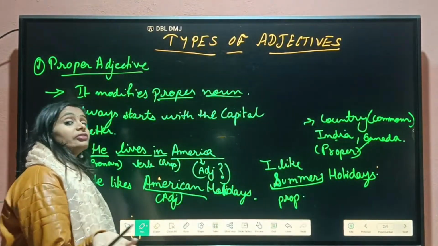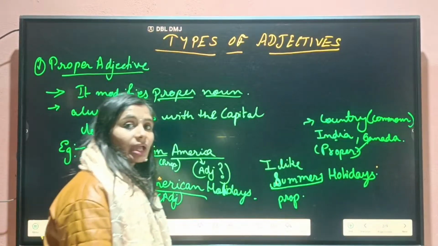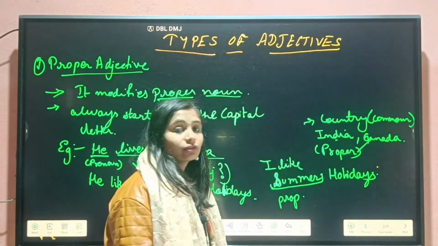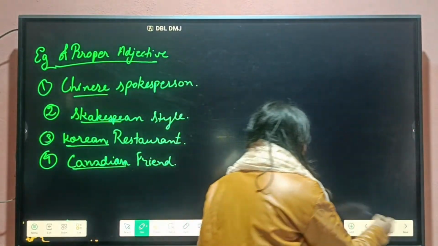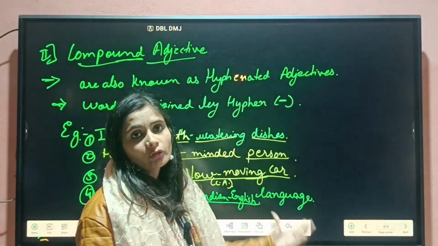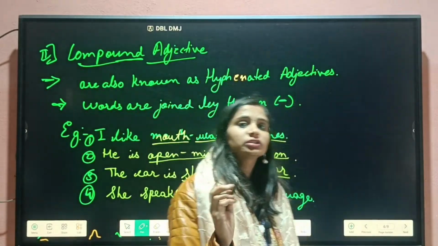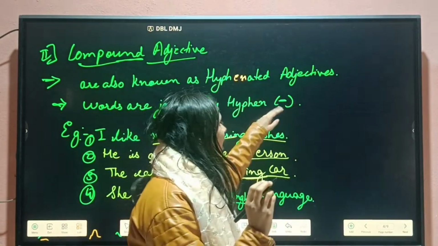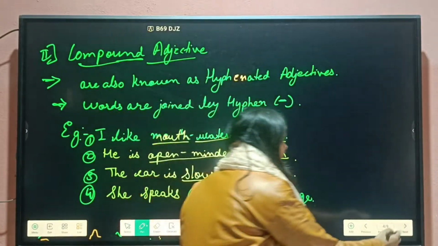First adjective is a proper adjective because it modifies the proper noun. And what is the special feature of proper adjective? That it always starts with capital letter. The first letter of proper adjective will always be capital. Second type we discussed is compound adjective. Compound adjective simply means that combine the two words and it is used with the symbol hyphen. That's why it is also known as hyphenated adjective.